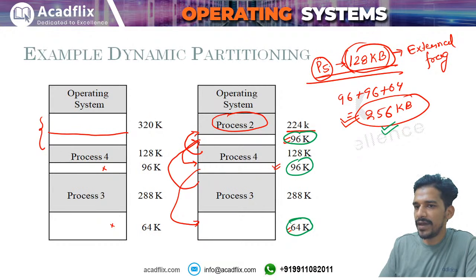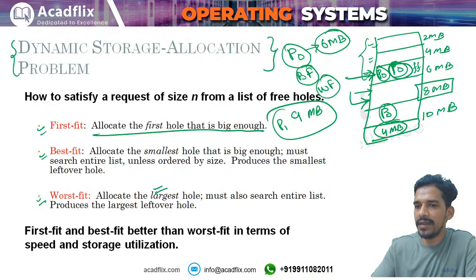A process P5 comes, that process requires 128 kilobytes, but still this process cannot be allocated this space. हम इस process को ये space allocate नहीं कर सकते क्योंकि ये contiguously available नहीं है, मतलब एक साथ available नहीं है कहीं पर भी, right? आपके पास में इतना स्पेस तो available है memory के अंदर, but वो contiguous नहीं है, एक साथ नहीं है, इसलिए वो external fragmentation हुआ. Yes, because of dynamic partitioning.